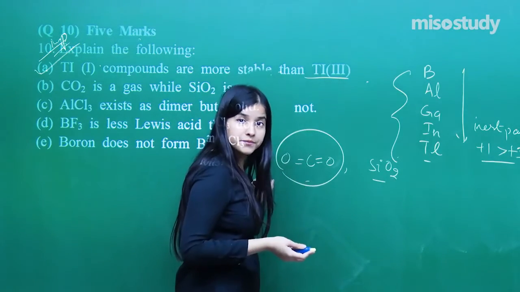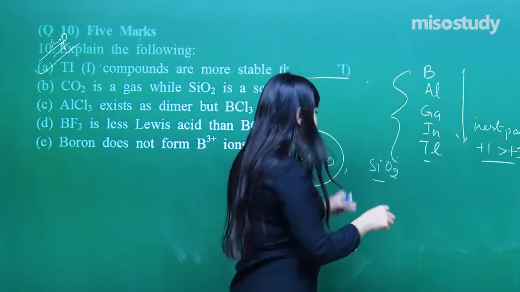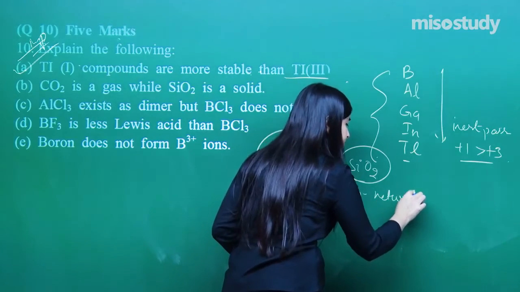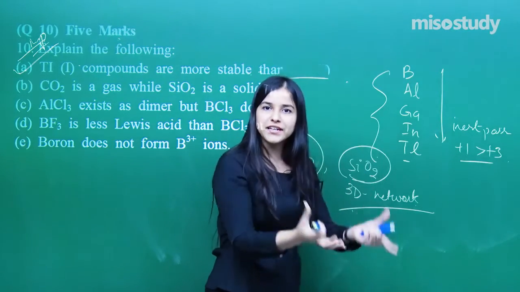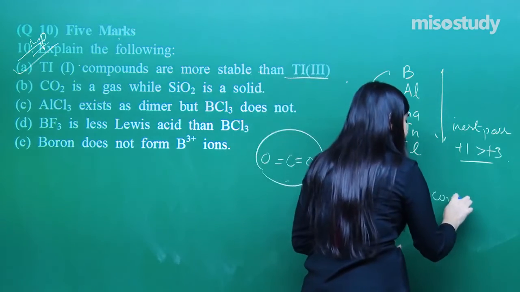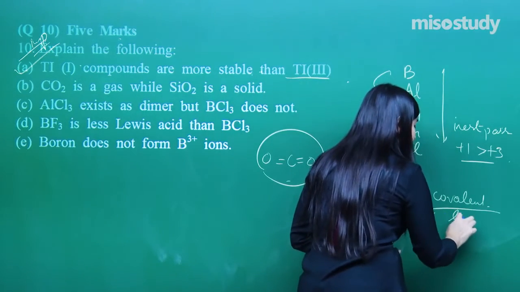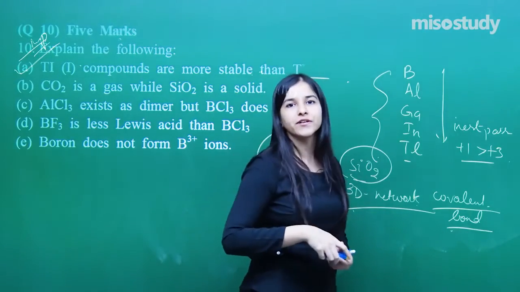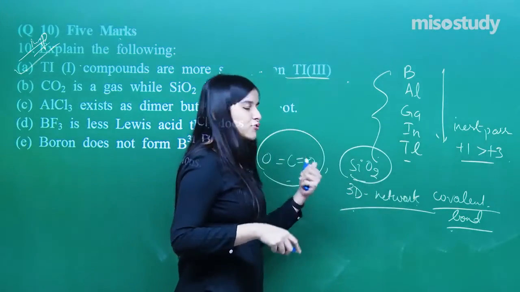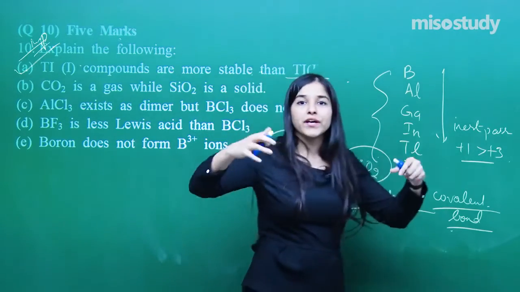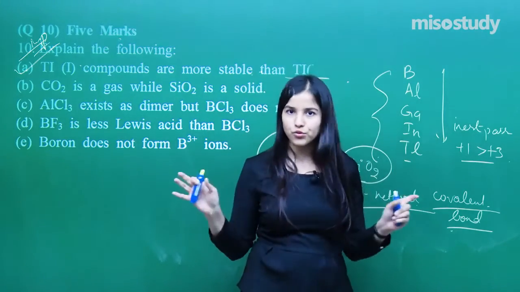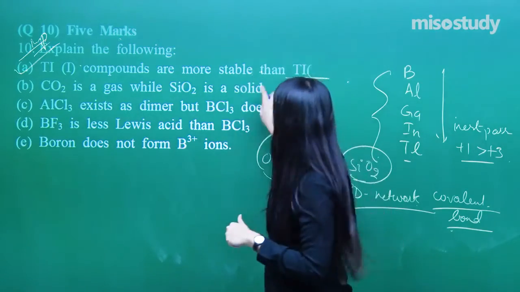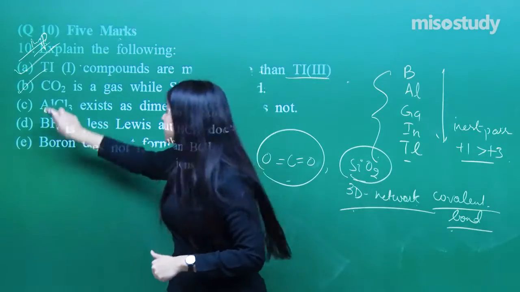Both of them are covalent. But the thing is, it forms a 3D network. We already have studied that. Now, since this is an entire 3D network of covalent bonds, having so many covalent bonds, just like a diamond, it has so much strength, so it exists as a solid. Whereas in carbon dioxide there is no interaction between the various molecules, so it exists as a gas, whereas that exists as a solid. Done. So that was an important one.